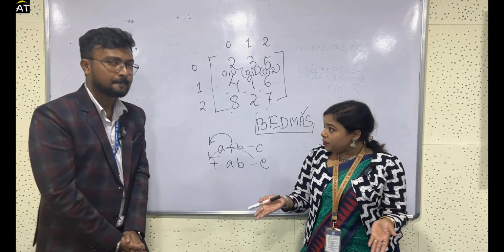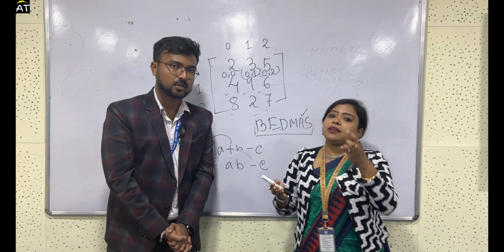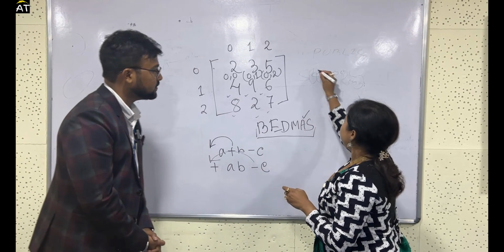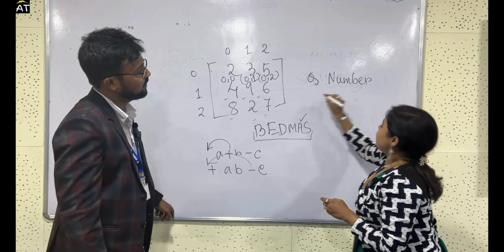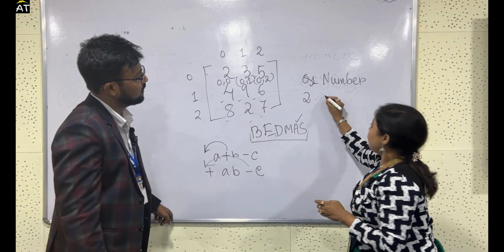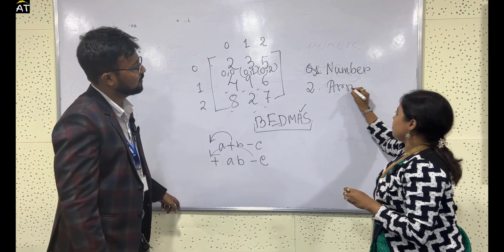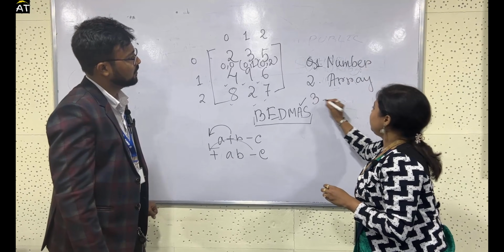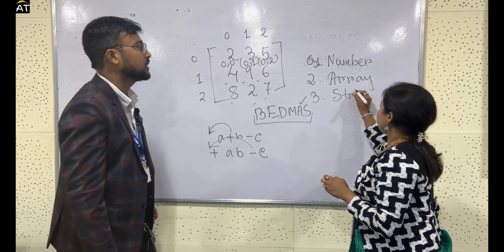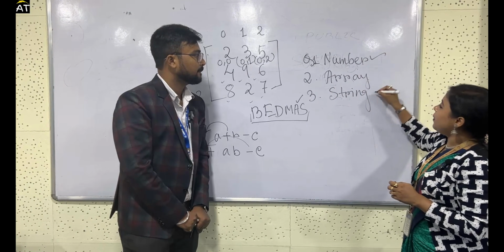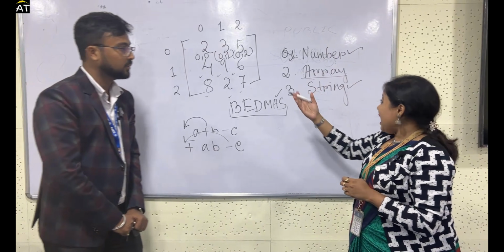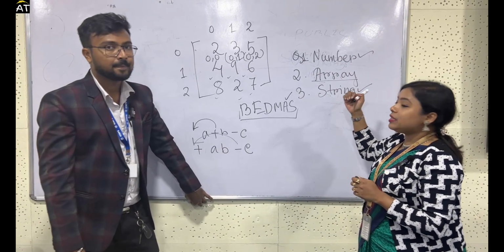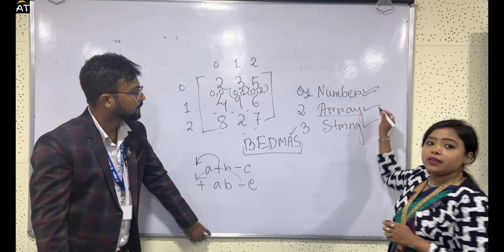If you are not comfortable with array, then go with string. There are 3 things. The first question will be from number, the second question will be from array, and the third one will be from string. So you opt for number and string if you are not comfortable with array, and if you are comfortable with array but not with string, then go with number and array.